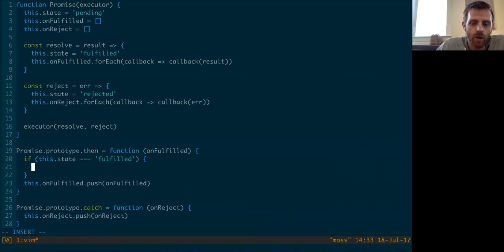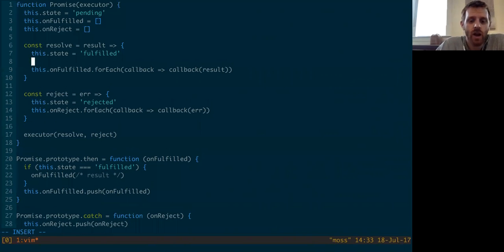And what do we want to do right away? We want to actually call this onFulfilled method right away and pass it the result. So where do we get the result from? Well, let's see, where's the result? The result's up here, right? The result gets called to the resolve method, and we're just passing it right into all the callbacks that were registered. But we should store that result in the object somewhere. We say this.result equals result. Then we'll have it later.